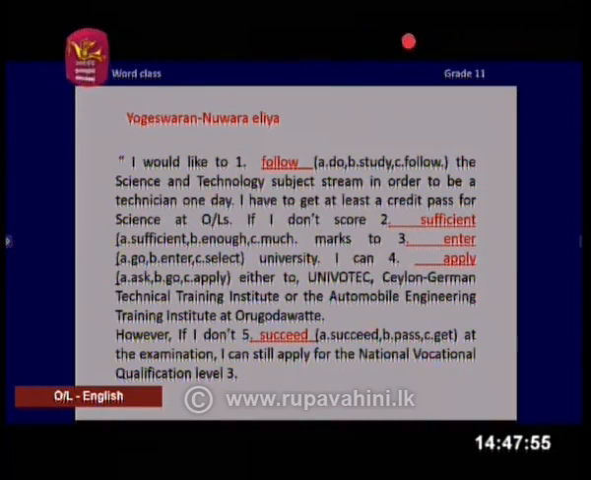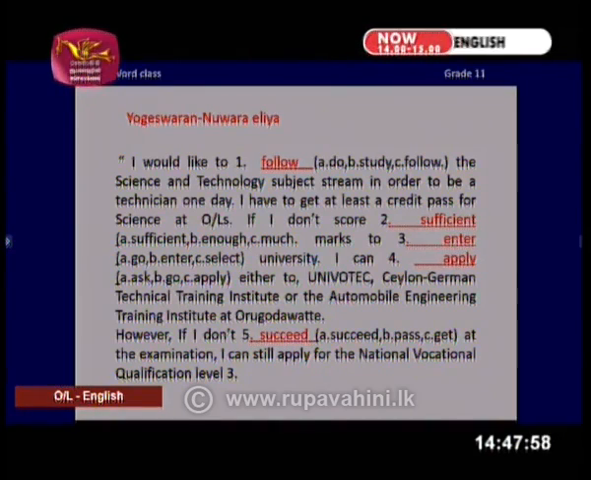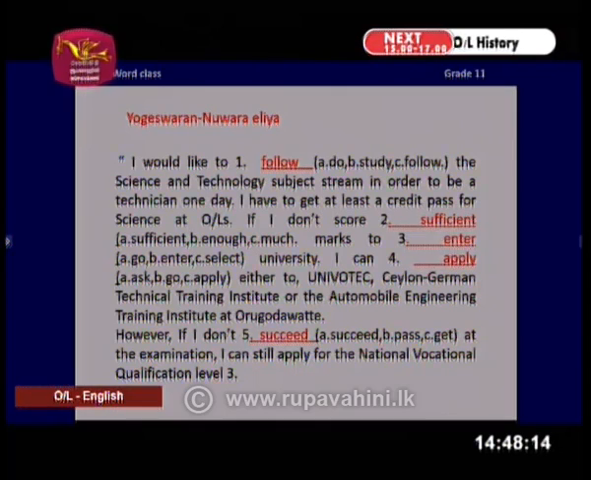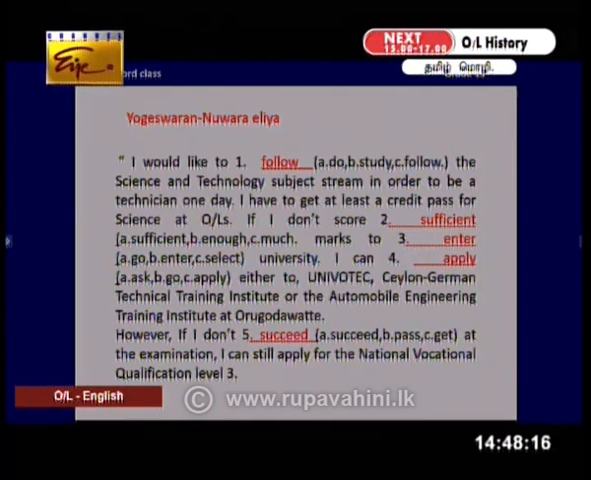The second one, if I don't score sufficient marks, what do you mean by sufficient? Sufficient means you have something adequate. We don't say enough marks here. Enough implies the meaning you have all what you need. In the third blank, enter the university. We all know we enter the university. I can apply either to Univotech, we can apply for a post, or we can apply to an institution.